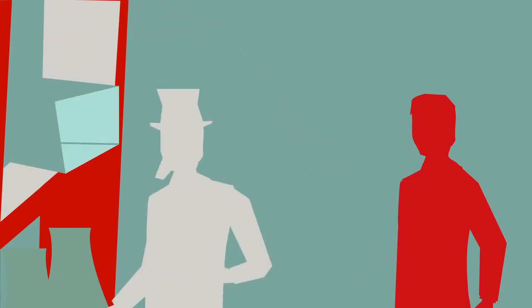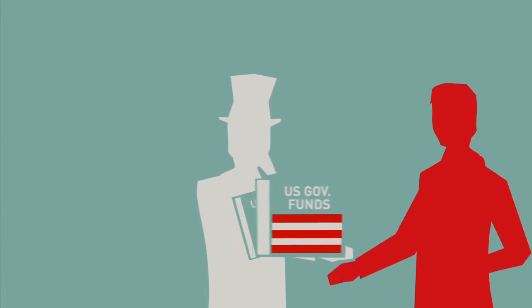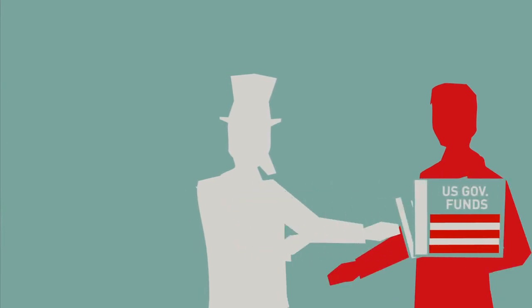U.S. government funds and U.S. agency funds invest in securities issued and backed by the U.S. government, such as U.S. Treasuries or bonds issued by Fannie Mae and Freddie Mac.